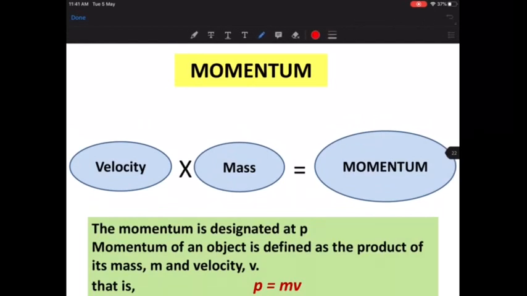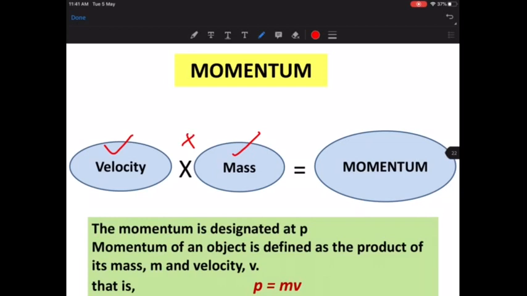So what is momentum? Momentum combines both. Momentum means it is velocity into your mass. The product of the two terms, velocity and mass, is going to give you momentum. In one case you said because of mass, in the other case you said velocity. So how can we know which will have more impact? What you do is you multiply both. This will give you momentum.